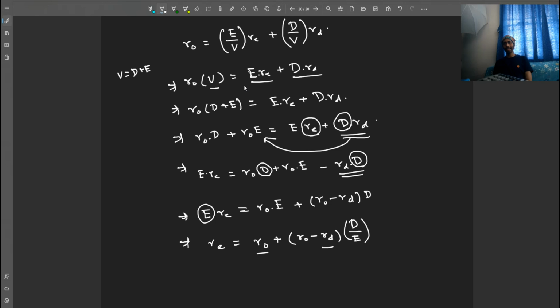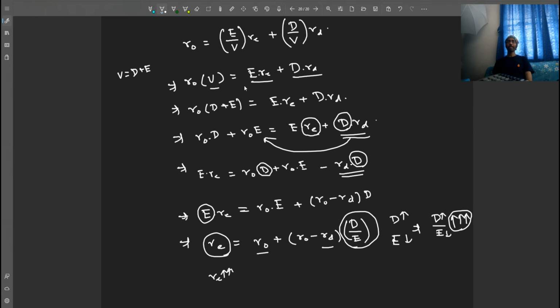Therefore, as the D increases, this ratio D by E goes up, right? If this ratio goes up, RE also has to go up.